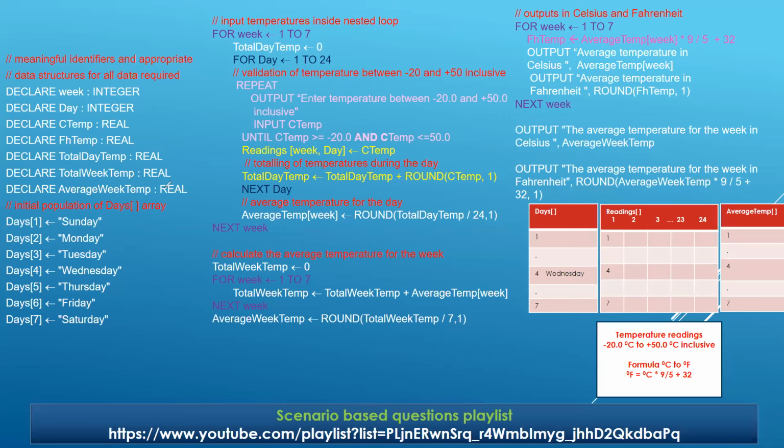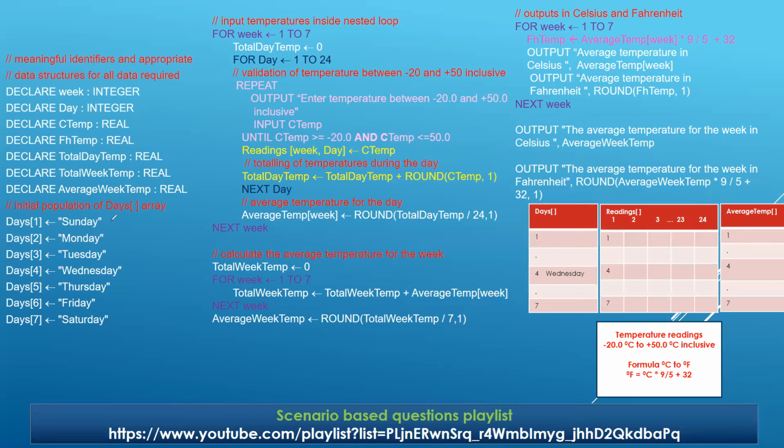Then total week temp, which is again of real data type, and we declare average week temp. So here you can see total day temp, total week temp, and average week temp. These are going to be used definitely for totaling as well as average calculation, and we are using FH temp for converting it to Fahrenheit. Up to you. You can use it directly also, but let's see.